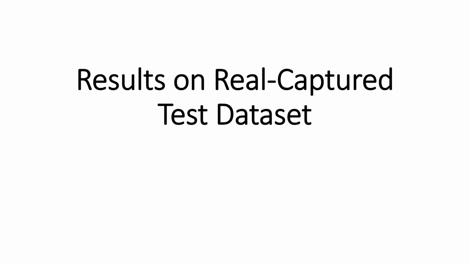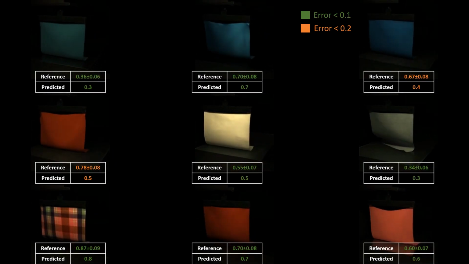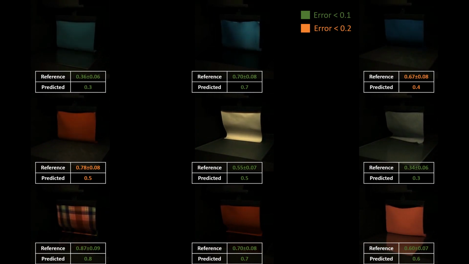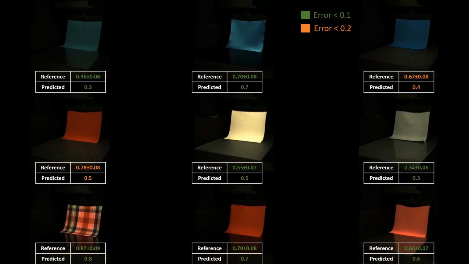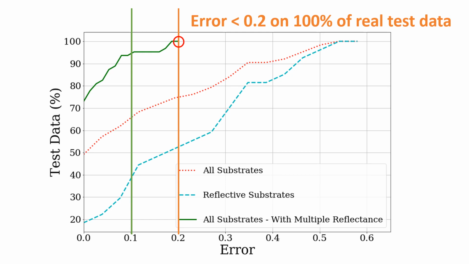And now we take a look at the prediction results of our model. Here we can see various data points from our test dataset with reference and predicted friction values. We measure the error of our prediction from the measurement error range of the reference values. Our model predicts an error of less than 0.1 on 93.6% of our real test data, and an error of less than 0.2 on 100% of our real test data.